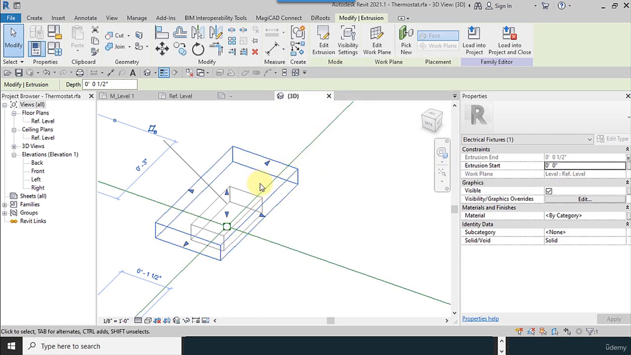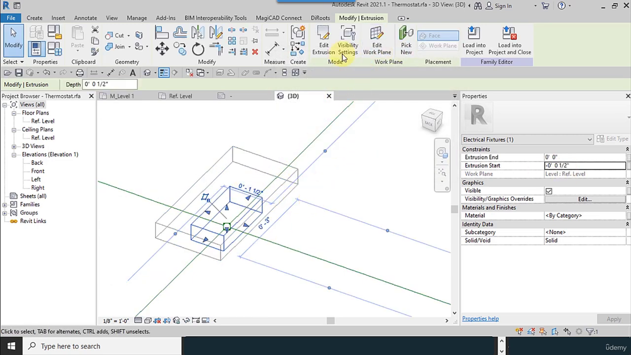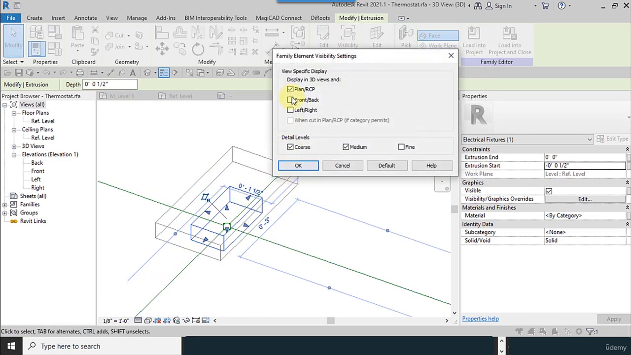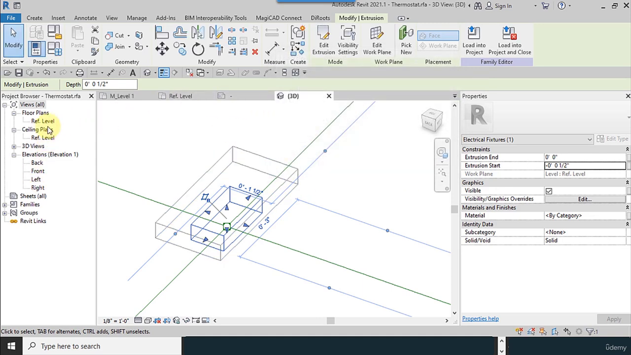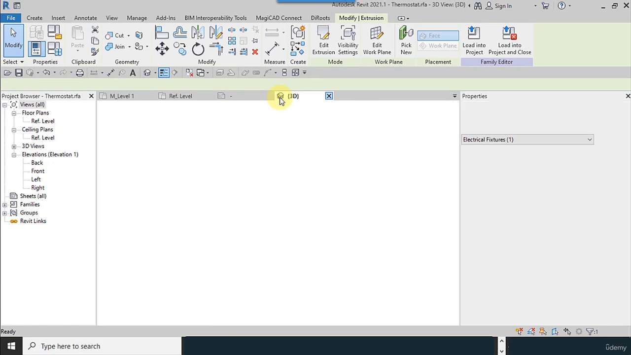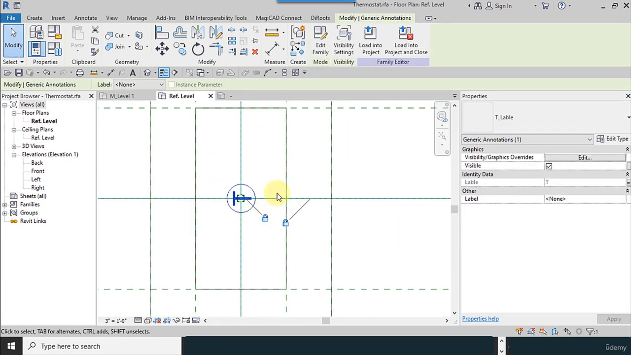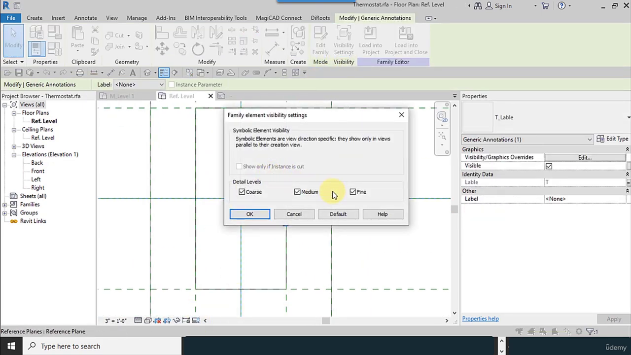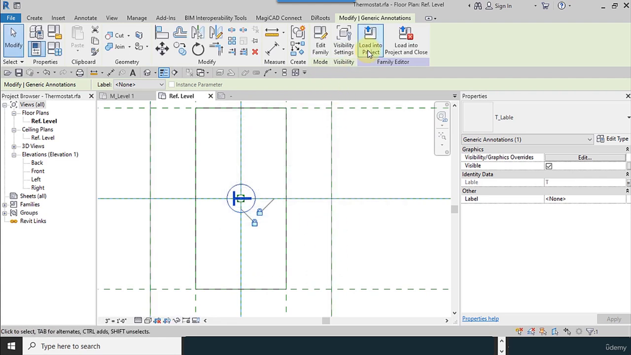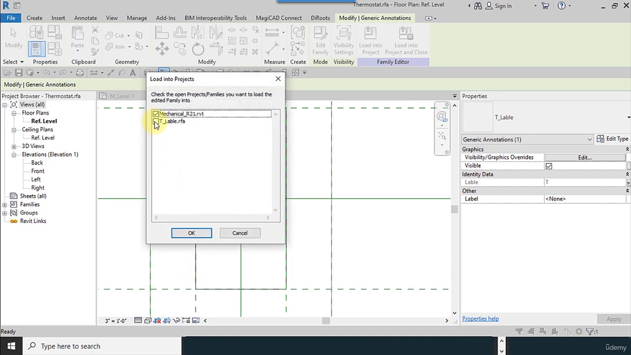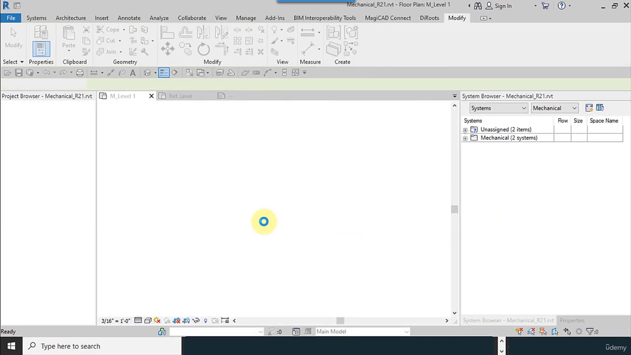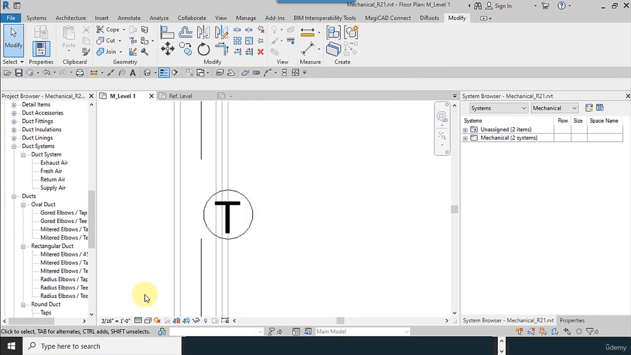Okay, these options. And for the bottom, these settings, okay, visibility, exactly like this configuration is good. Then I return to this window, I close this one. And for the tags, just fine options must be enabled. And I load it into the project, overwrite.